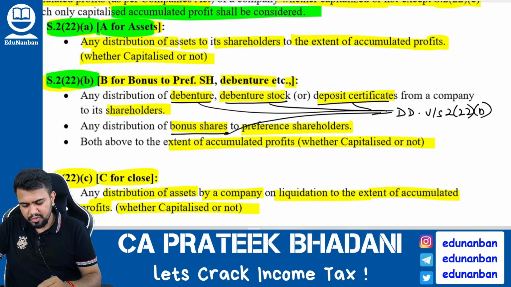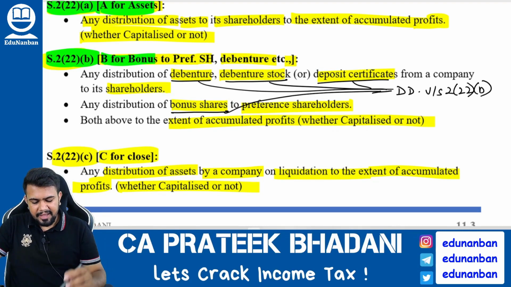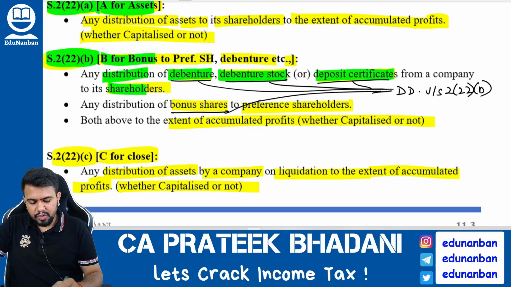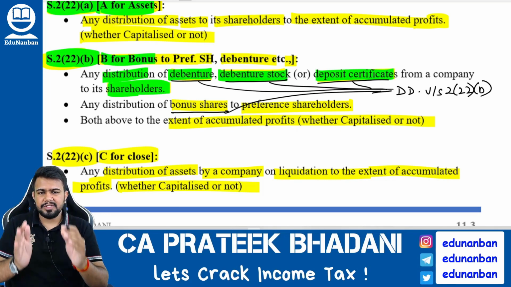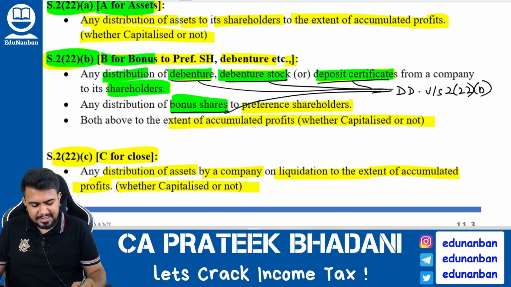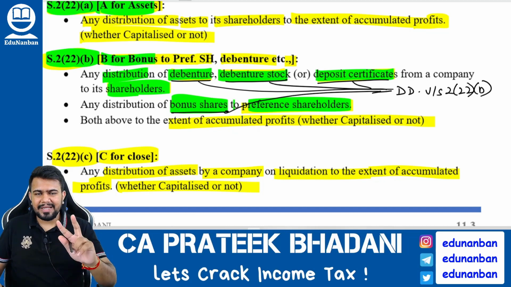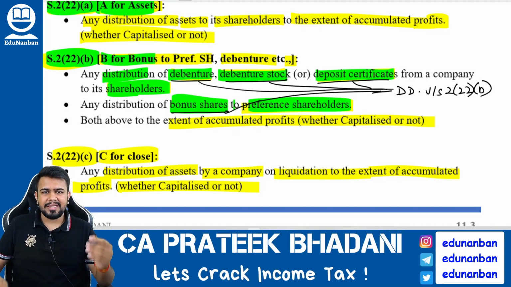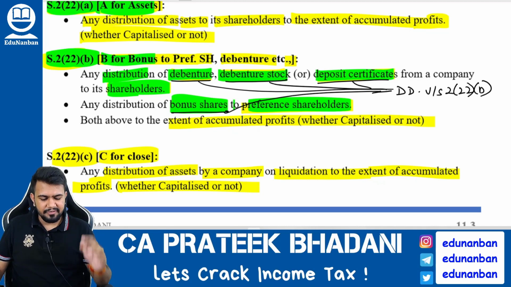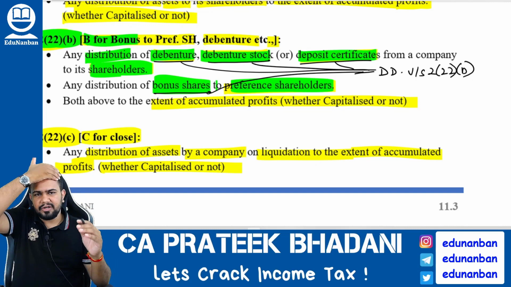Next, section 222B, B for bonus. So there are 2 types of transaction that are covered in section 222B. What is the first transaction? If there is any distribution of debenture, debenture stock or deposit certificate to a shareholder. And the second transaction is bonus shares given to preference shareholders. In these two transactions, the persons who are receiving the security, for them it will be considered as deemed dividend, and they have to consider it as income to the extent of accumulated profit of the company.